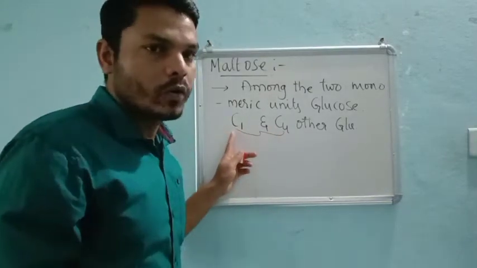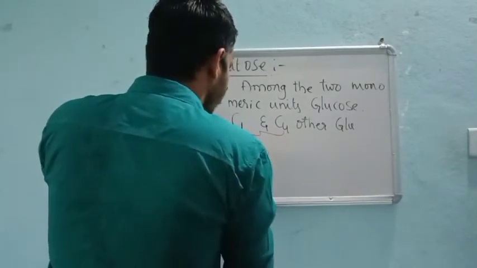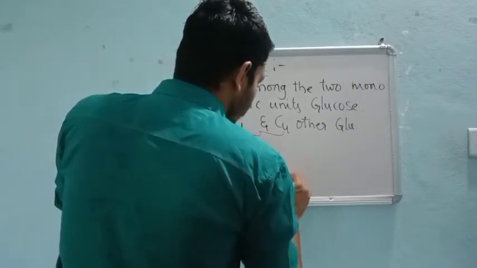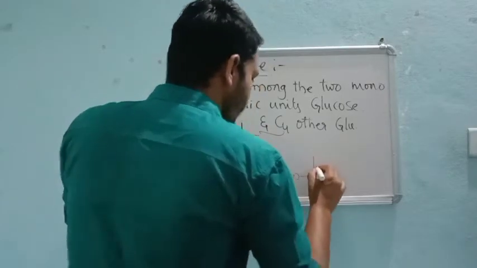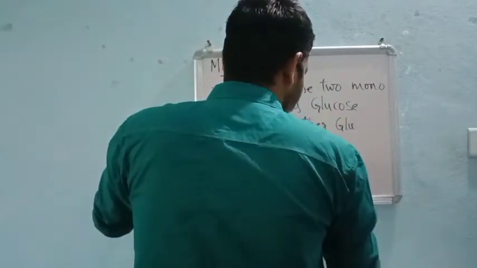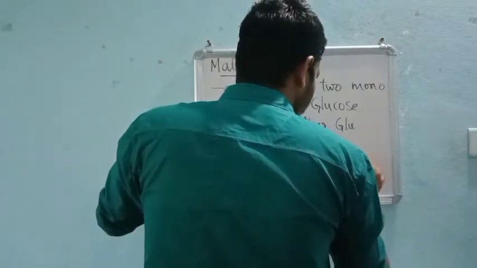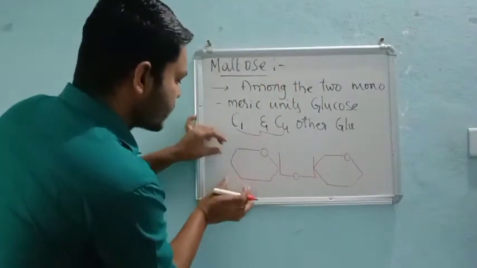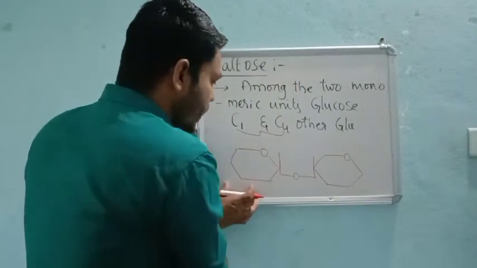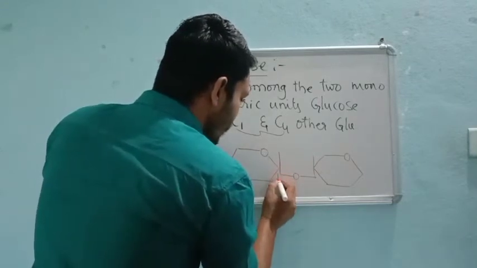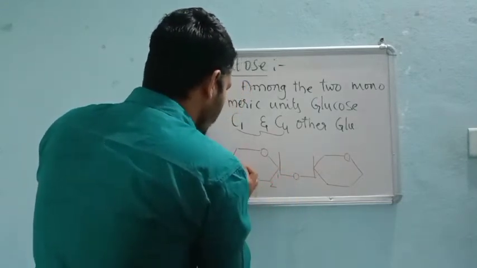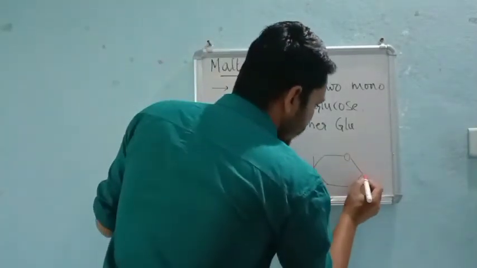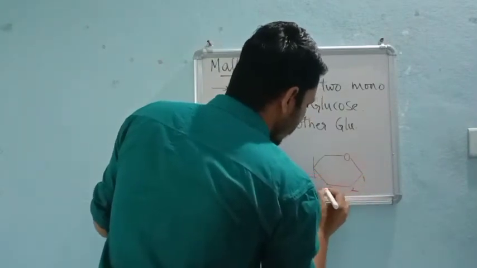C1 of one glucose. Glucose is nothing but a six-membered ring, and here there is an oxygen, and then there is one more unit of glucose. If I consider this as the first glucose, then the numbering will be like this: 1, 2, 3, 4, 5 and 6, right? Now here it will be 1, 2, 3 and 4.